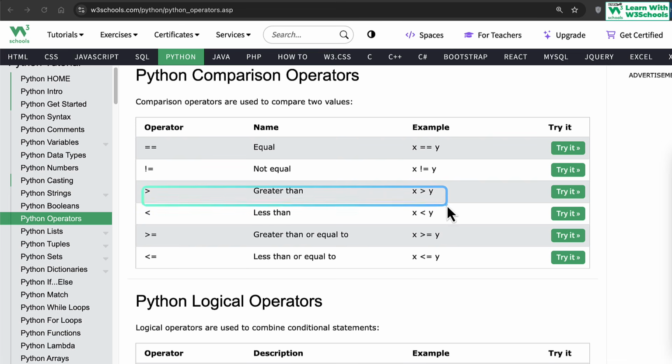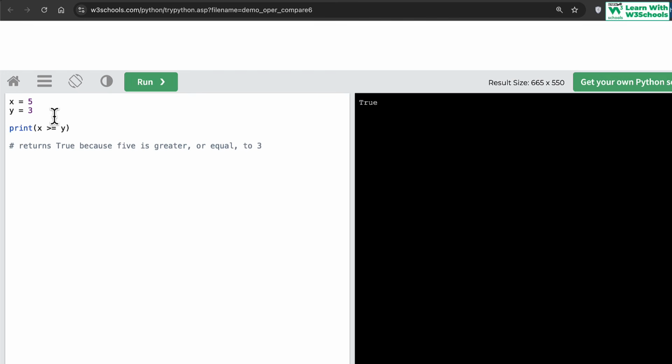Greater than means the value of x is bigger than y. Less than means the value of x is smaller than the value of y. Greater than or equal to is interesting. If you try this one out, it currently returns true because x is greater than or equal to y. But what if I make the y value 5 and remove the equals? If I run the code, it says false. In fact, they should be okay, right? But x greater than y means the x value is bigger than y, which is not the case. They are both equal. And in some cases, we need to make sure they are equal.